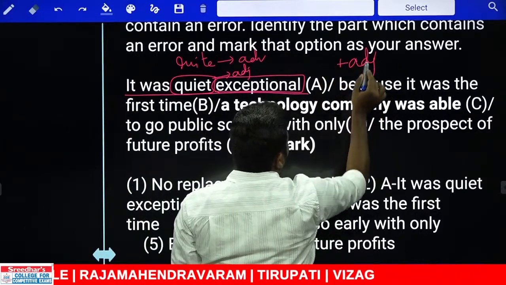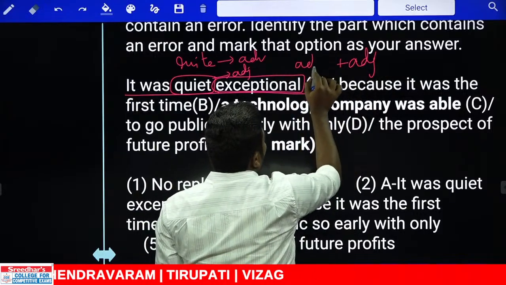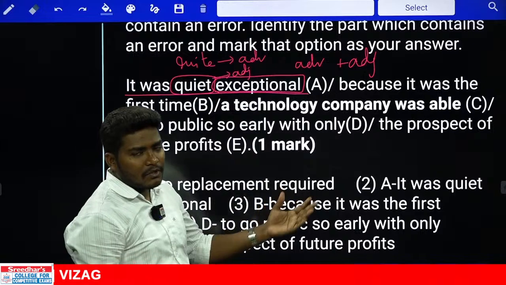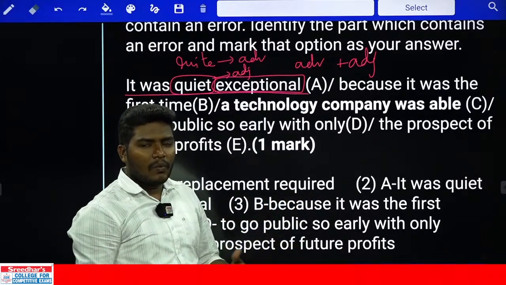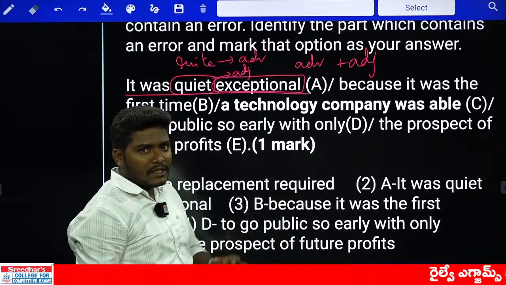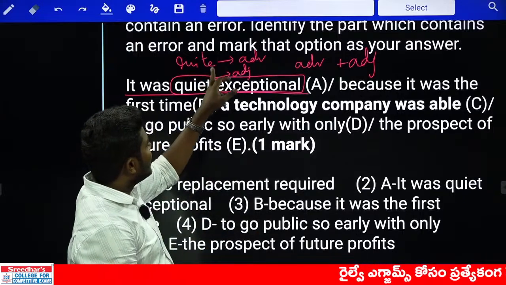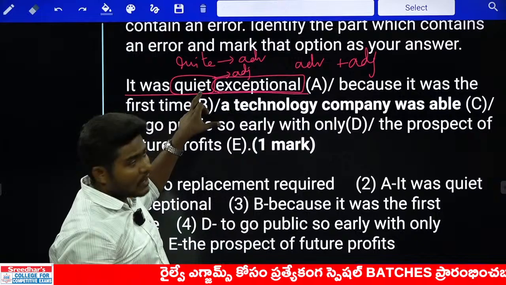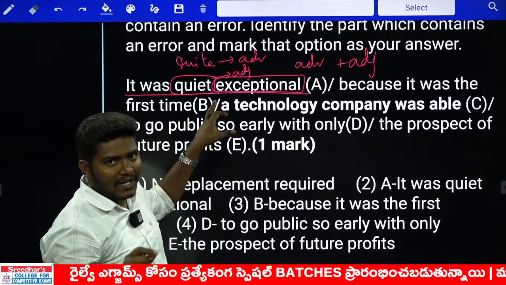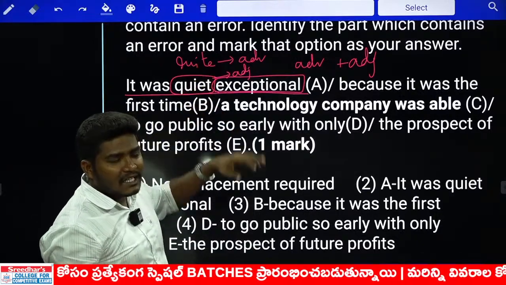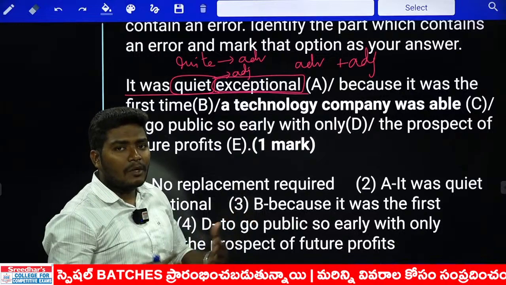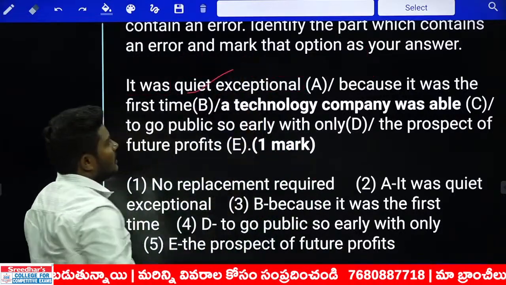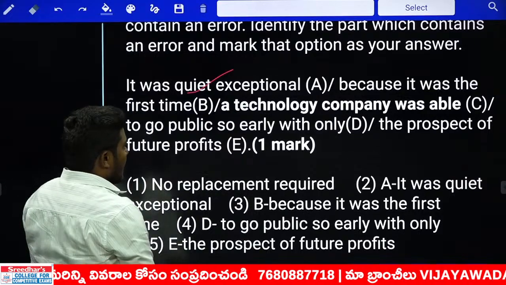What is the word that can modify an adjective in English? There can be only one word that can modify. That word is the adverb. Adverb modifies adjective. Quite good, quite well, quite understanding. So in those combinations, the word is quite, Q-U-I-T-E, not Q-U-I-E-T. This Q-U-I-E-T is silence, keep quiet, be quiet and all. And Q-U-I-T-E is something that is outstanding, exceptional, very good. Okay, so the answer should go with the first option.